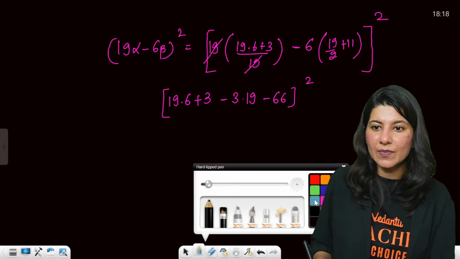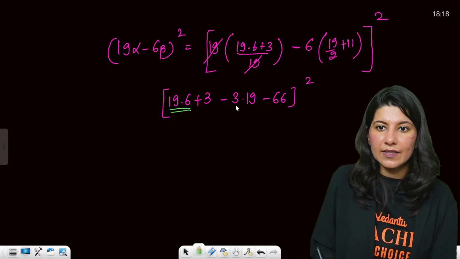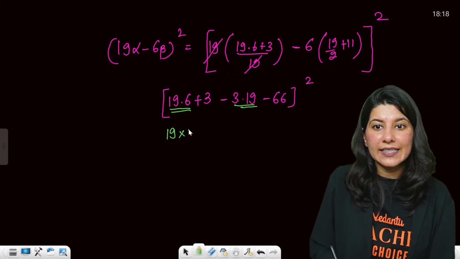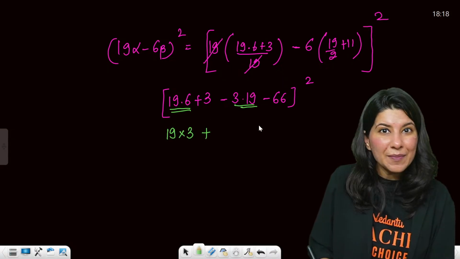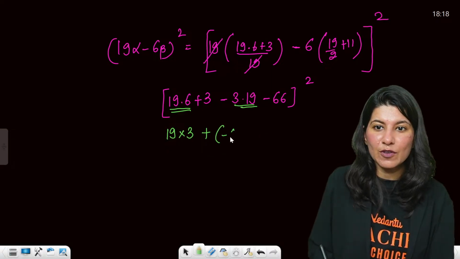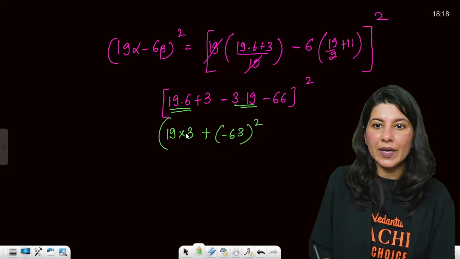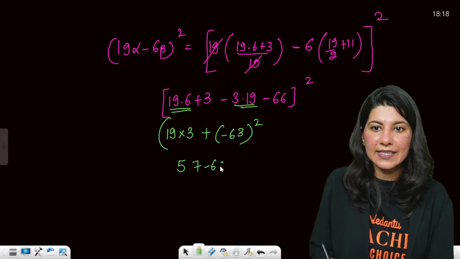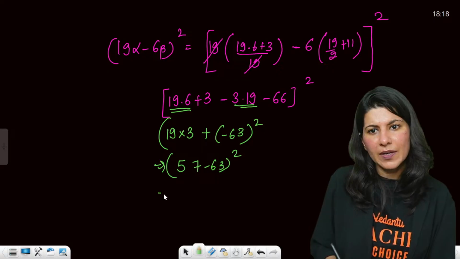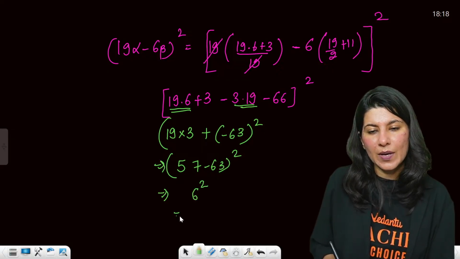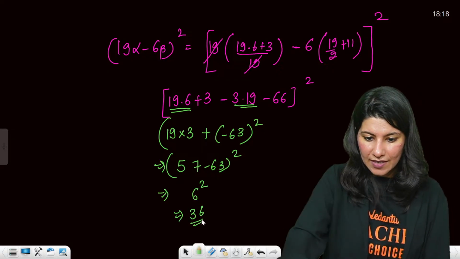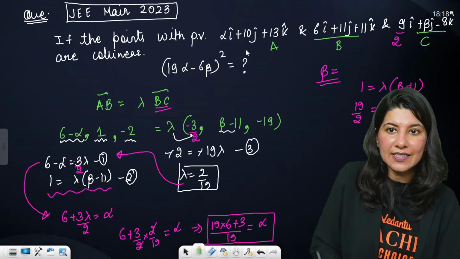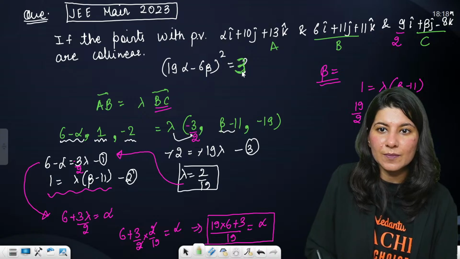Now let's keep them together. 19 into 6 and 19 into 3. 19 into 3 plus 3 minus 66 is going to give you minus 63, whole square. 9 3s are 27, so 57 minus 63 whole square will become 6 square, that is 36. Is 36 in the answer? Absolutely. So 36 is the correct answer of this question.